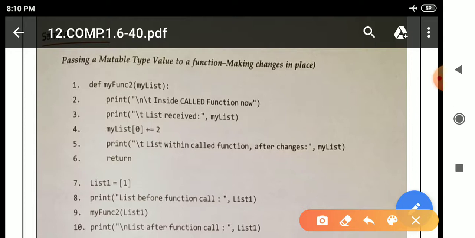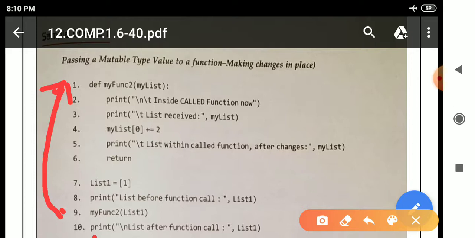In the next line, line number 9, there is a function call, myfunc2 with list1. After that, Python will move from line 9 to line 1, first reading the function header.